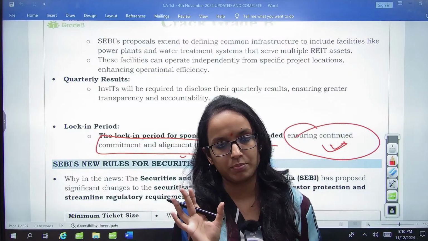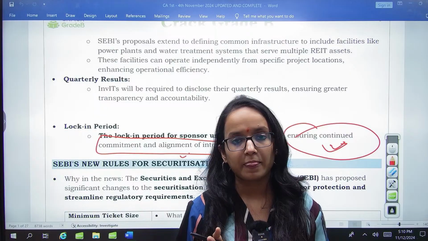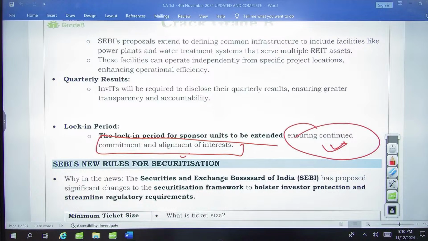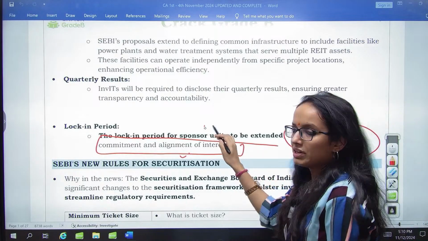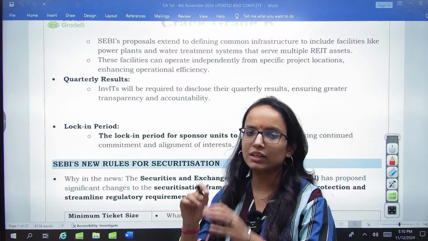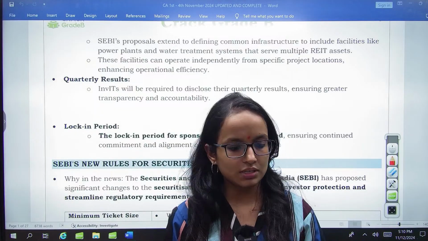This is the main purpose. But the exact duration has not been specified so far. It will be specified. This will be for sponsors who manage all these investment funds and oversee the processes, etc.